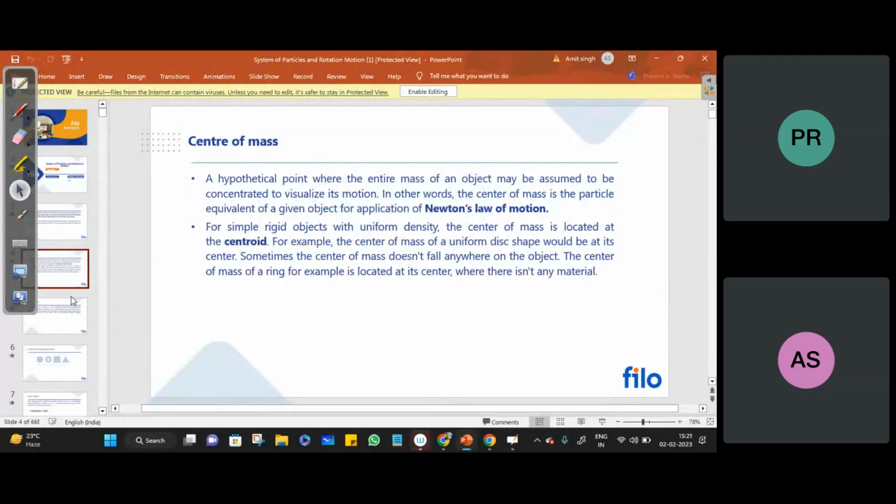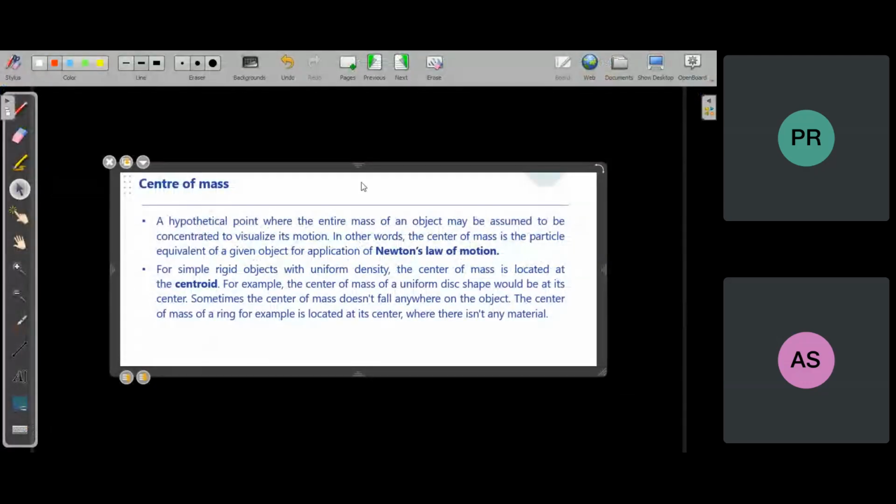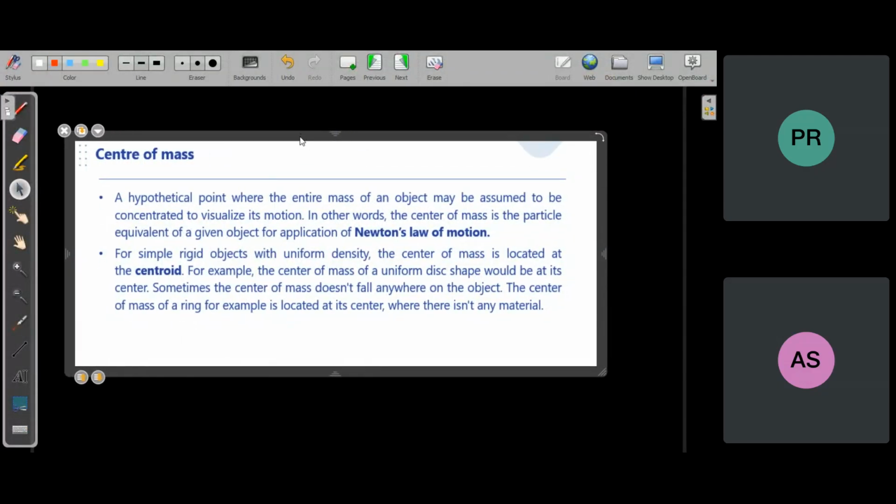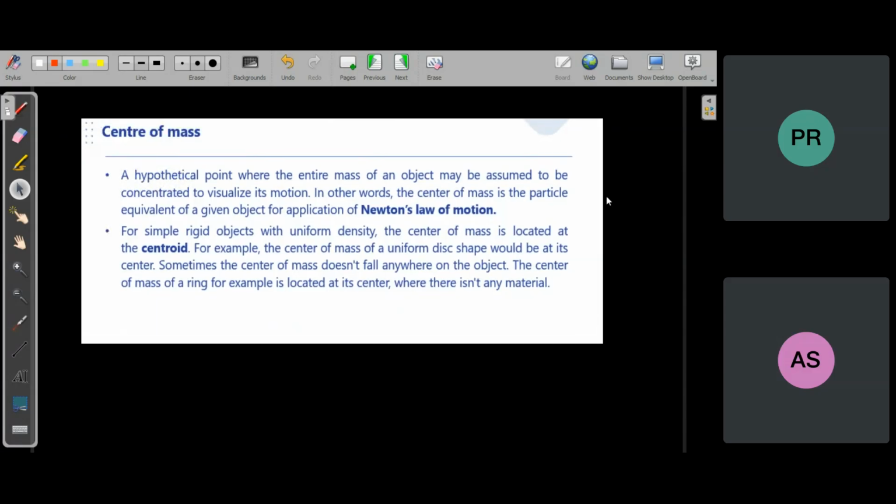So that is a rigid body. Now let's talk about center of mass. What is center of mass? First of all, you have to understand that center of mass is just a hypothetical concept. There is nothing called center of mass. Center of mass is a point where all the mass of the body is assumed to be concentrated.